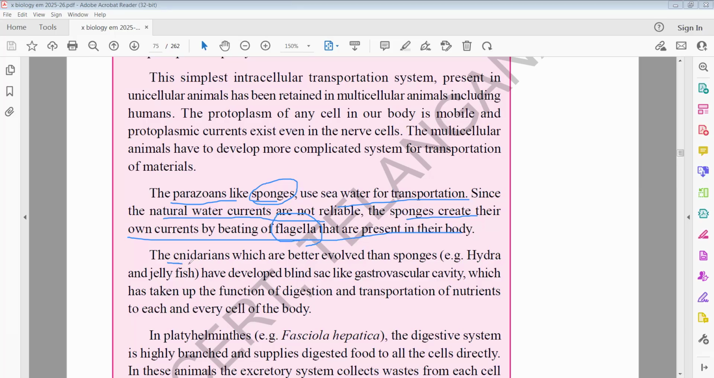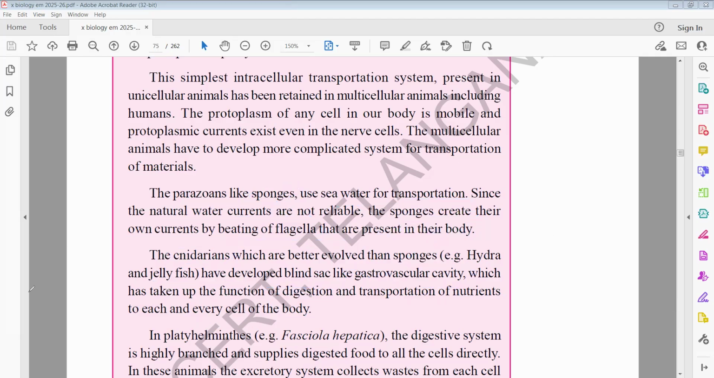And another, Cnidarians. Cnidarians, for example Hydra and jellyfish, have developed a blind sac, that is the gastrovascular cavity. This is important at examination level. Cnidarians like Hydra and jellyfish have a developed transport system, the gastrovascular cavity, which has taken up the functions of digestion and transportation of nutrients to each and every cell of the body. So the gastrovascular system of Hydra and jellyfish plays a major role. It carries out two functions, that is digestion as well as transportation of nutrients from one place to another place.